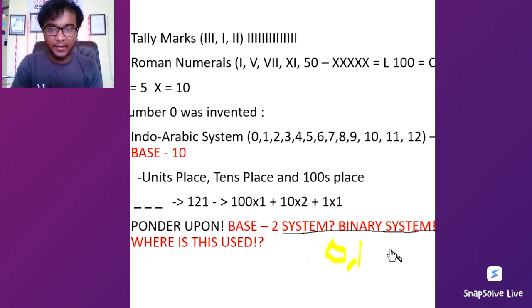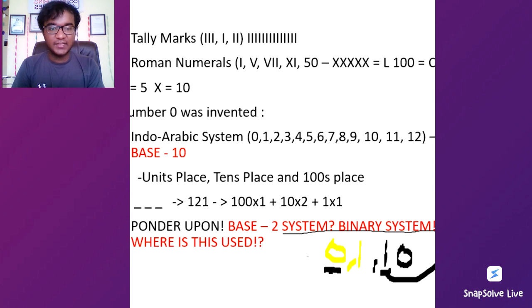After 1, the next number, which is 2, is denoted by 1 and 0. So the units place is this, and the tens place here is the twos place. This is the twos place.